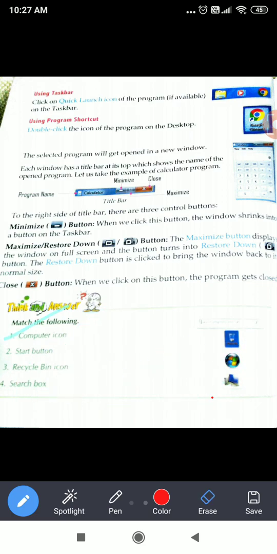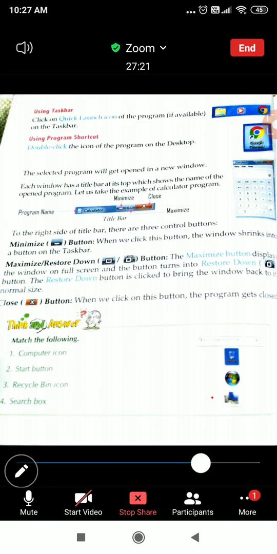Okay, so now there is the restore button in this. If you have reduced the size of the window, then by clicking on the restore button, the previous size can be restored again. So this is the restore button of the window.